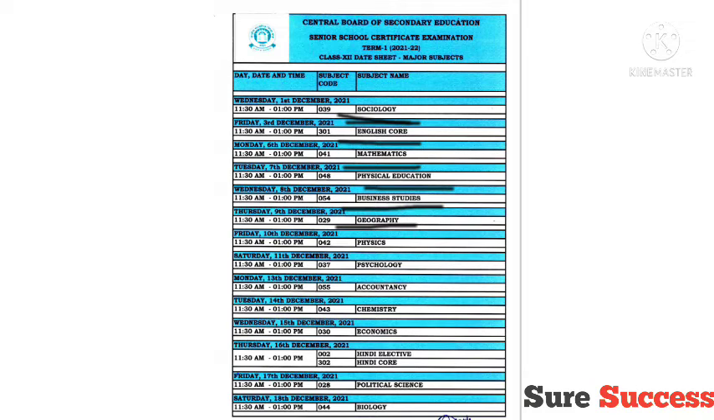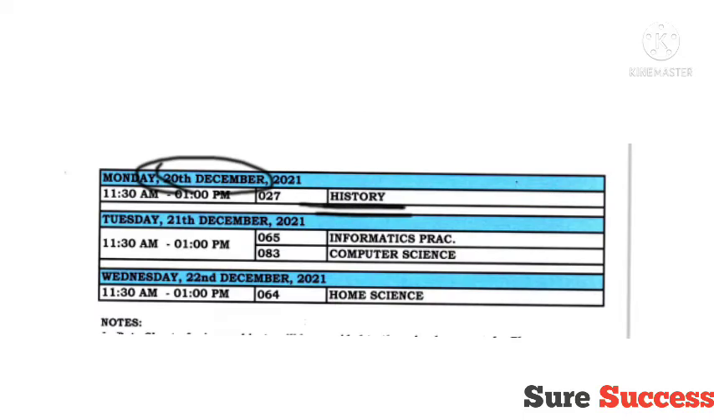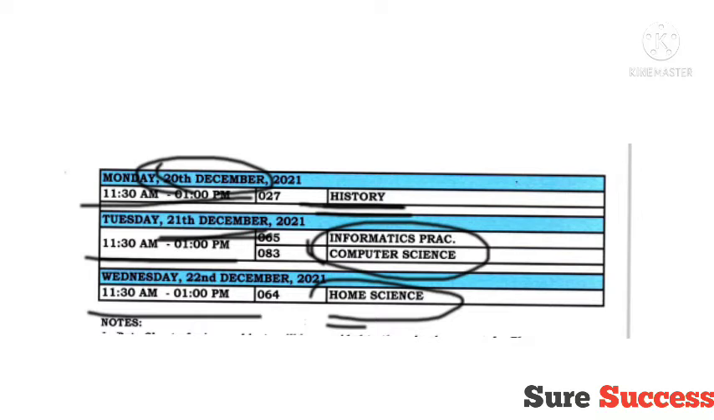followed by geography on 9th December, physics on 10th December, psychology on 11th December, accountancy on 13th December, chemistry on 14th December, economics on 15th December, Hindi elective and Hindi core on 16th December, followed by political science on 17th December, biology on 18th December. After that we have history on 20th December, informatics practical and computer science on 21st December, and home science on 22nd December. These are the major subjects of class 12, and this is the date sheet of 12th CBSE. The timing for class 12 is from 11:30 AM to 1 PM.